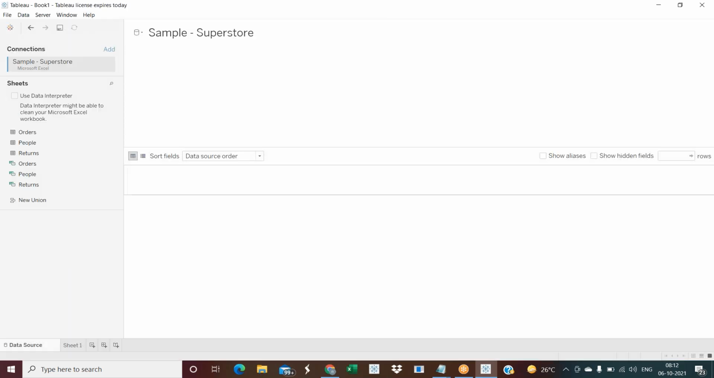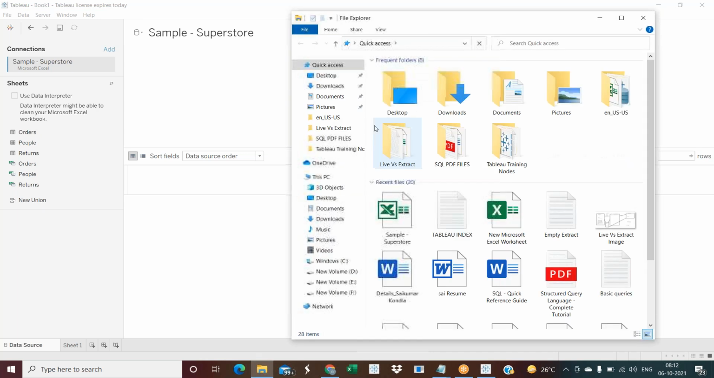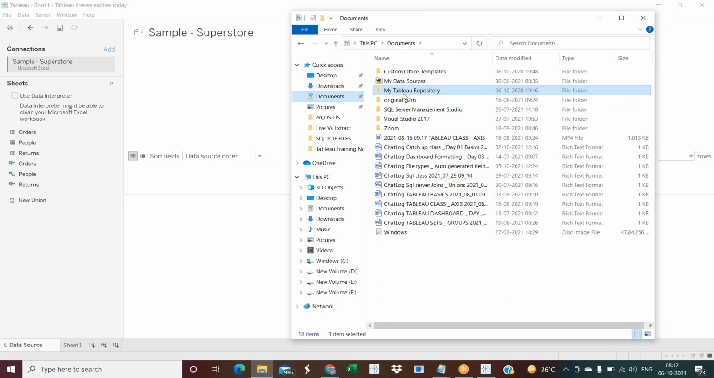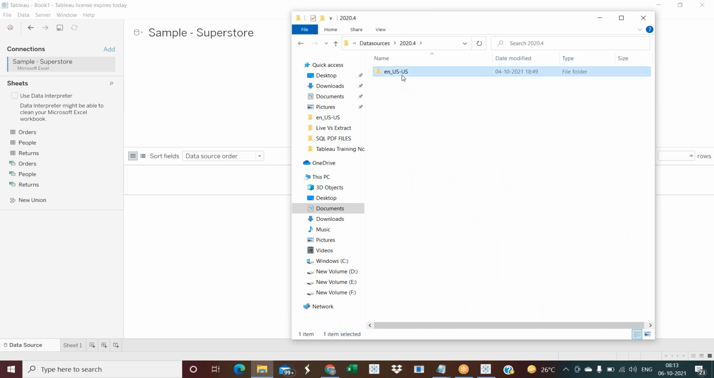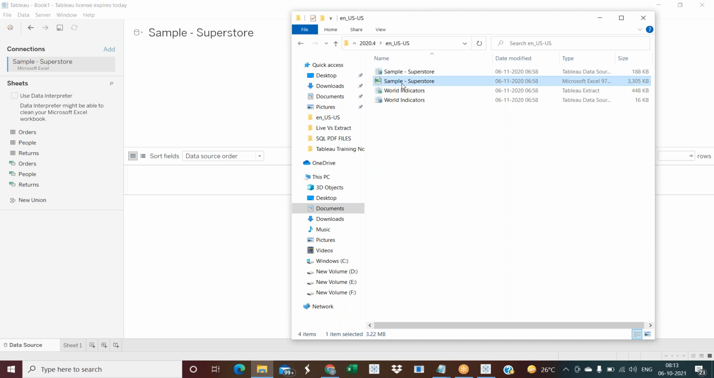Whenever you connect with the data source, this is the landing page we see. This is the connection page. We will discuss it later, but not now. These are the tables: orders, people, and returns. We have 3 tables. I'll just open the Excel file so we can see exactly. My table repository is under data sources. I'm just opening Sample Superstore.